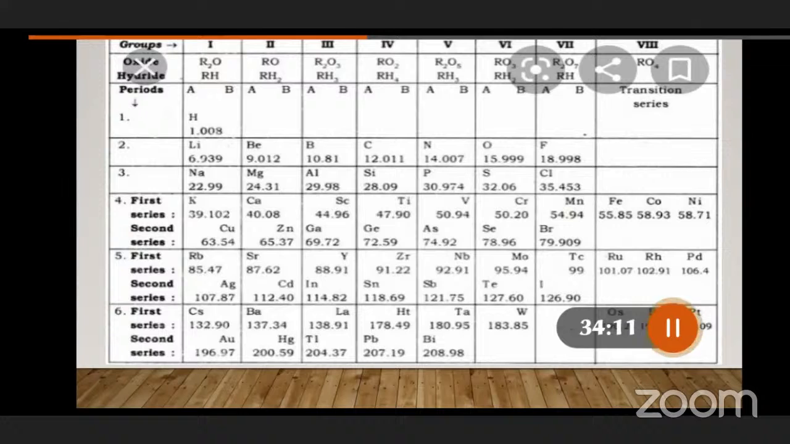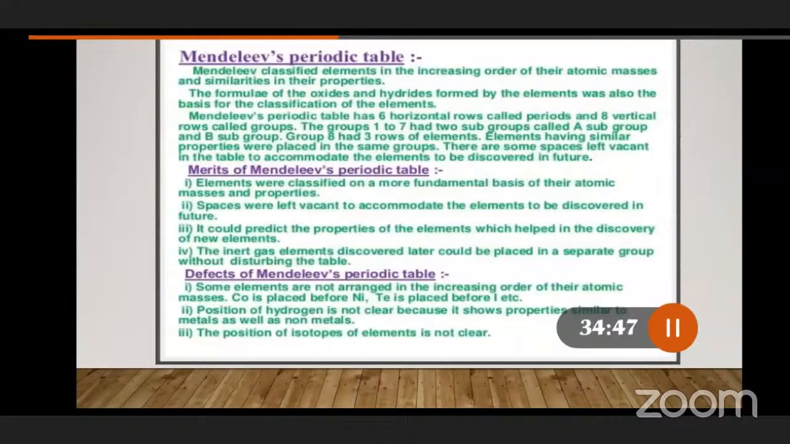Because of that, we can really appreciate Mr. Mendeleev. Finally, once again, in the Mendeleev periodic table, how many groups are there, children? 8 groups. How many periods? 6 periods. Every period can be further classified into 2 series, which means 12 series. Every group can be divided into subgroups. In the eighth group, we observe 3 rows of metals, and he gave places for the new upcoming elements. These are the merits of Mendeleev's periodic table.